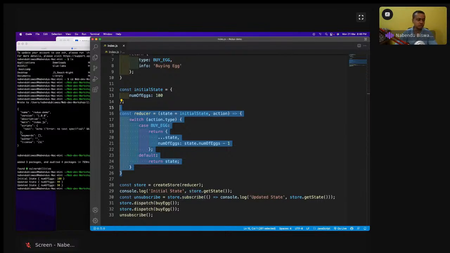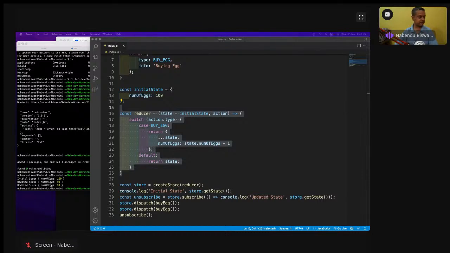Okay, so let us make this thing a bit more complicated. Where is my 2.1?